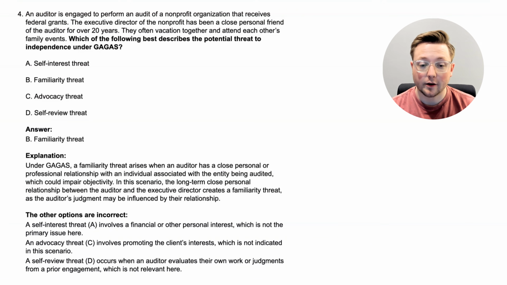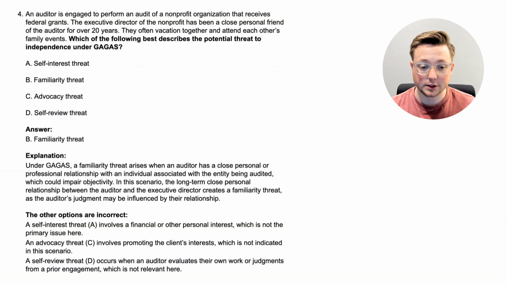Under GAGAS, a familiarity threat arises when an auditor has a close personal or professional relationship with an individual associated with the entity being audited, which could impair objectivity. In this scenario, the long-term close personal relationship between the auditor and the executive director creates a familiarity threat, as the auditor's judgment may be influenced by their relationship. So because they're close friends, they really don't want each other to get hurt, that could easily create a threat to independence because they might overlook things that they're not supposed to overlook.